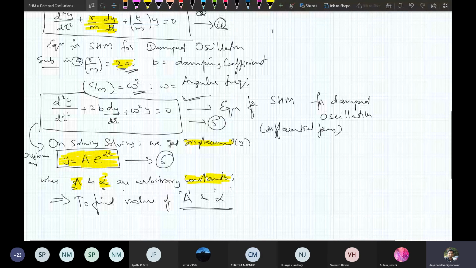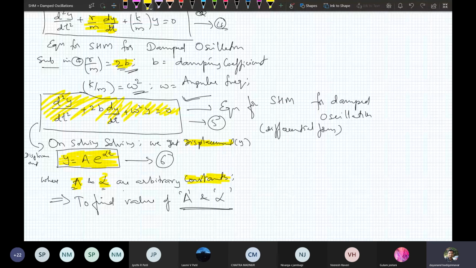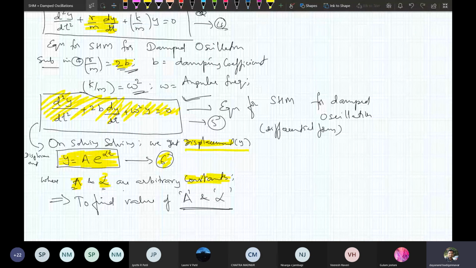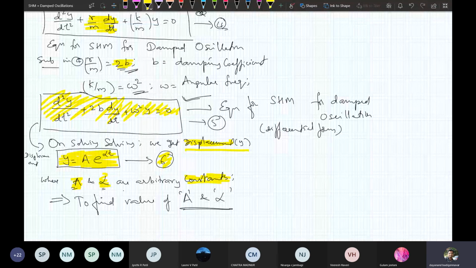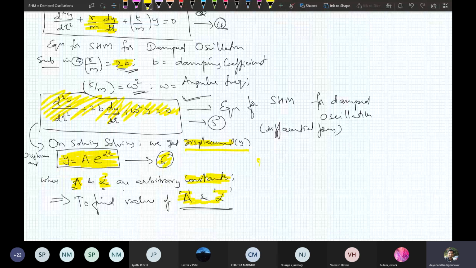What's the amplitude we get? y is equal to a into e raised to alpha t. This is equation number 6, the equation for displacement. Y is given by a into e raised to alpha t, where a and alpha are arbitrary constants, and your work is to find a and alpha. This is the aim. We have only done half of the discussion.